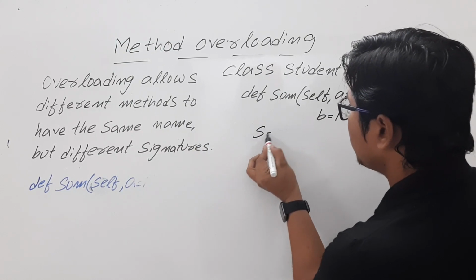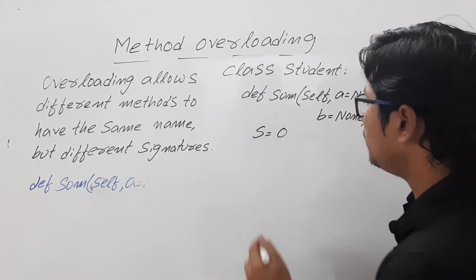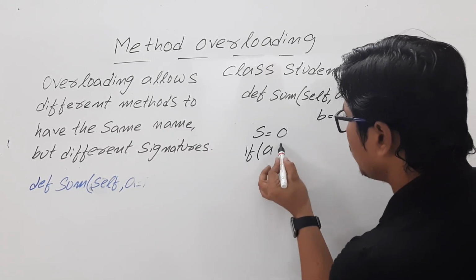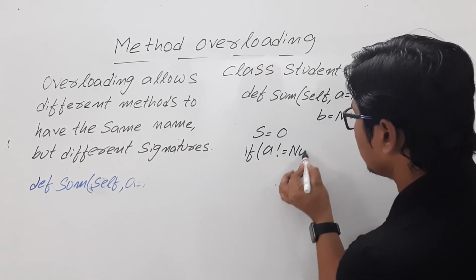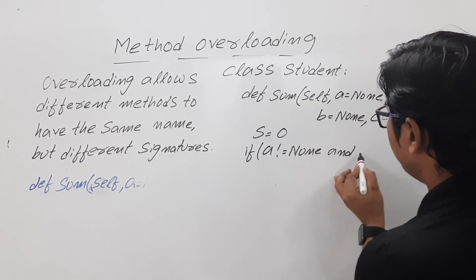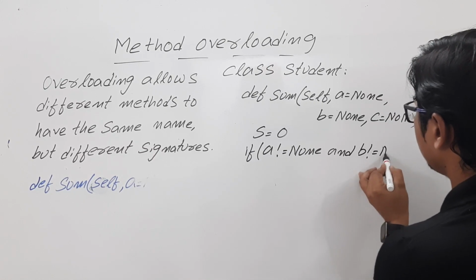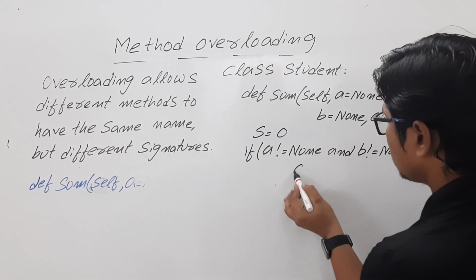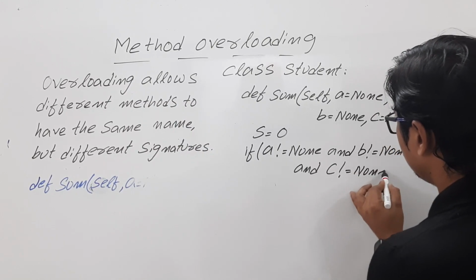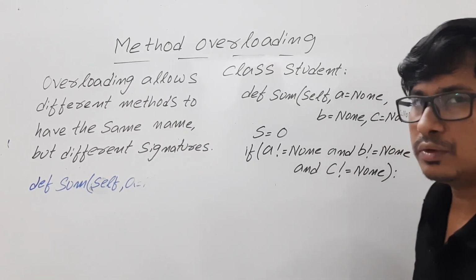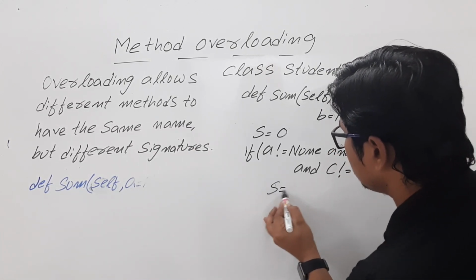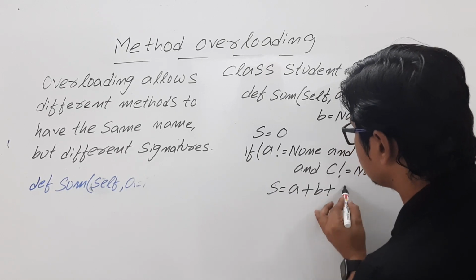Let me write a variable s is equal to 0, and then I am checking a condition. If a not equal to None, logical and b not equal to None, logical and c not equal to None, then what do you want to do? You want to write s is equal to a plus b plus c.